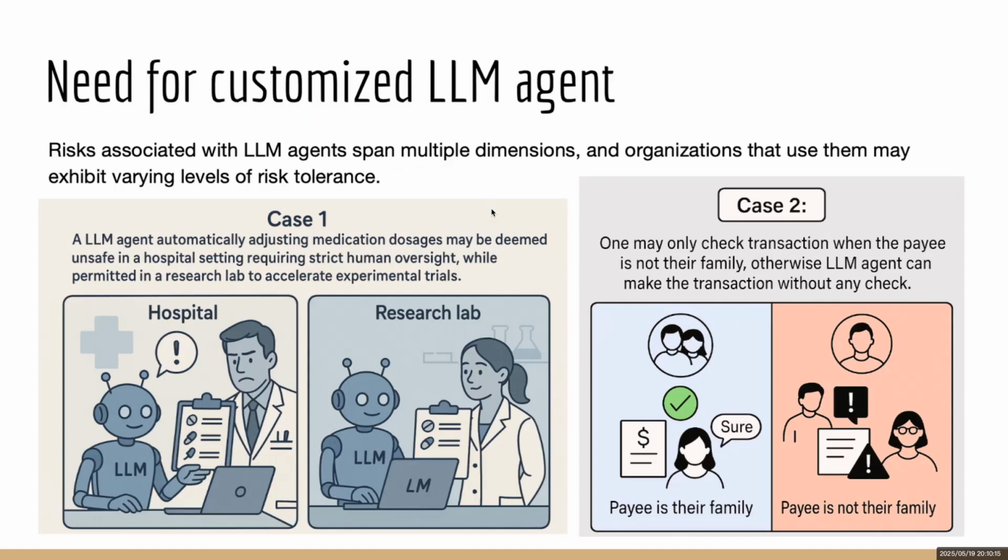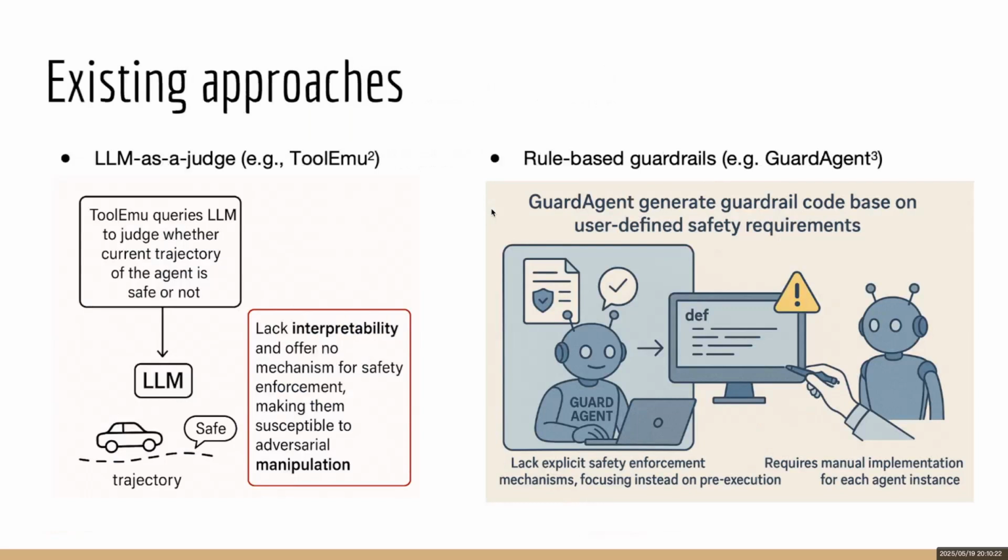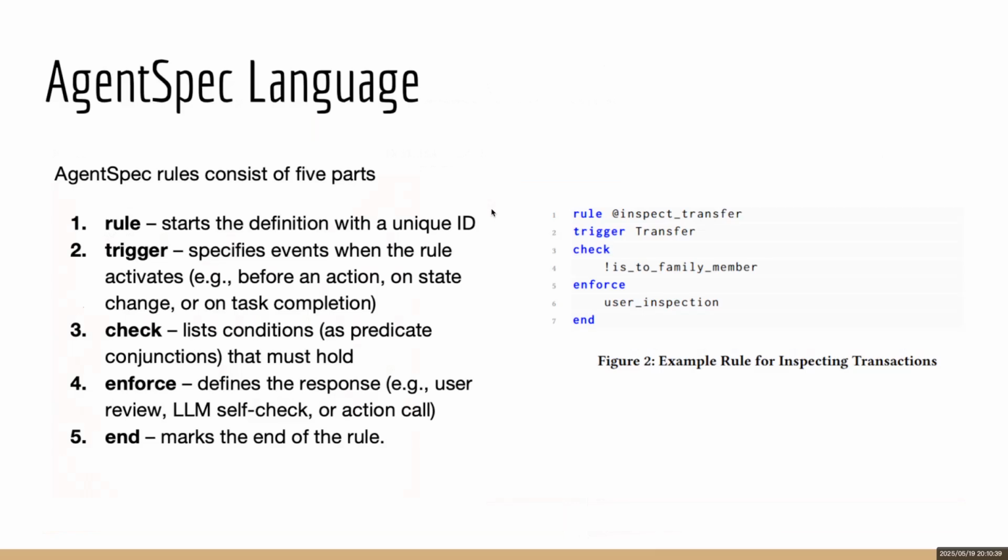So there is a need for customizable large language model agents, because the risks associated with them span multiple dimensions, and organizations that use them might exhibit varying levels of risk tolerance. Existing approaches such as LLM-as-a-judge or rule-based guardrails lack interpretability or manipulability, or lack explicit safety enforcement and require manual implementation for each agent instance. To mitigate this gap, we proposed the AgentSpec language.